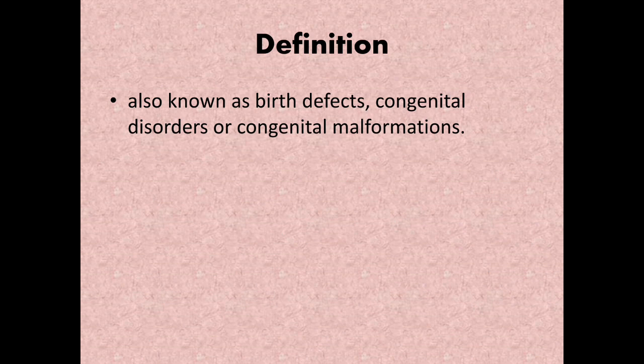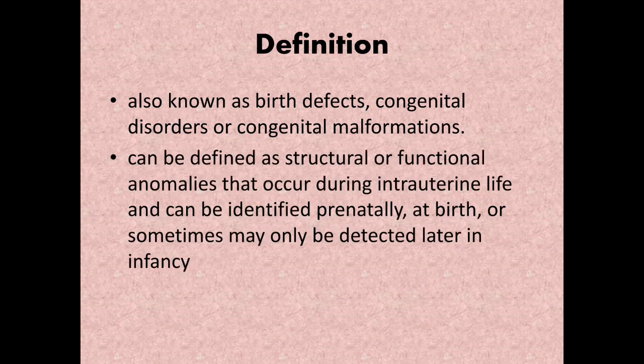So in simpler terms, congenital anomalies are a diverse group of disorders of prenatal origin that can be caused by a single gene defect, chromosomal disorder, multifactorial inheritance, environmental teratogens, or micronutrient malnutrition. They're also known as birth defects, congenital disorders, or congenital malformations.